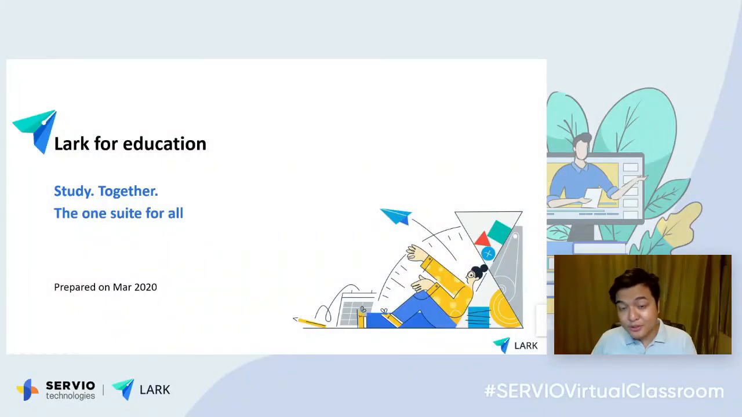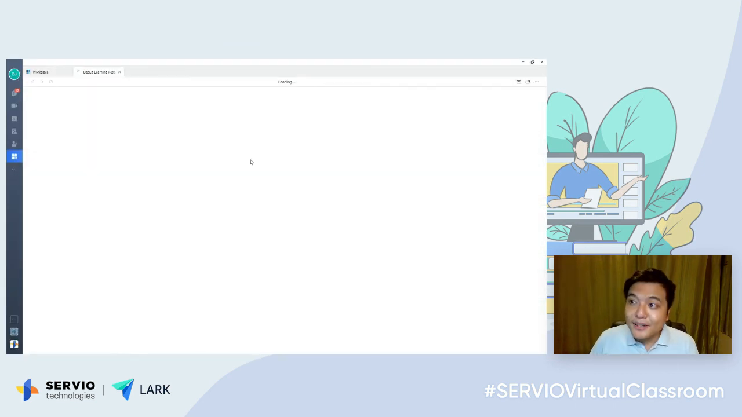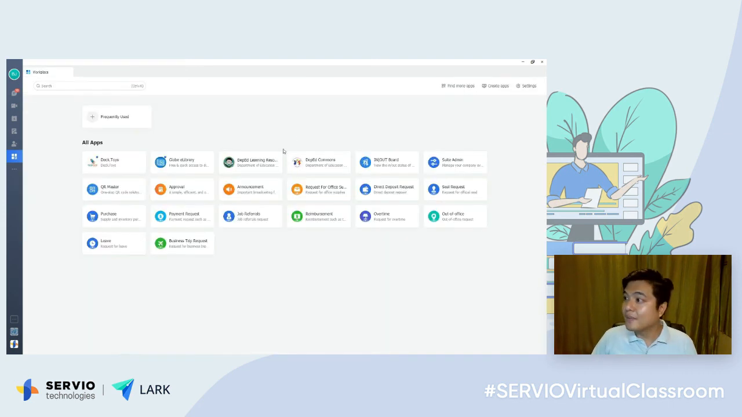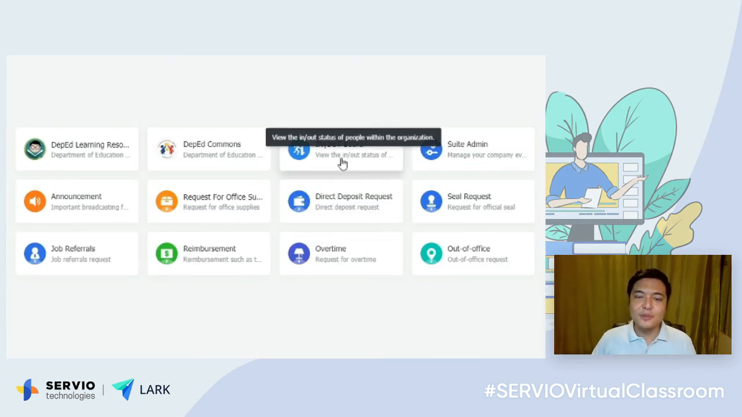And let me go to the last thing that I would like to highlight, which is the workplace. So in the workplace, we have built-in apps and integrations, which is unique to our SERVIO virtual classroom. So you would see here, we have integrations with Globe e-Library, the DepEd Learning Resource Center. They can sign up already through this application. The DepEd Commons, they'll be able to access the DepEd Commons, and they don't have to switch apps anymore. And we also have the in and out board, which helps you monitor the attendance of your students.